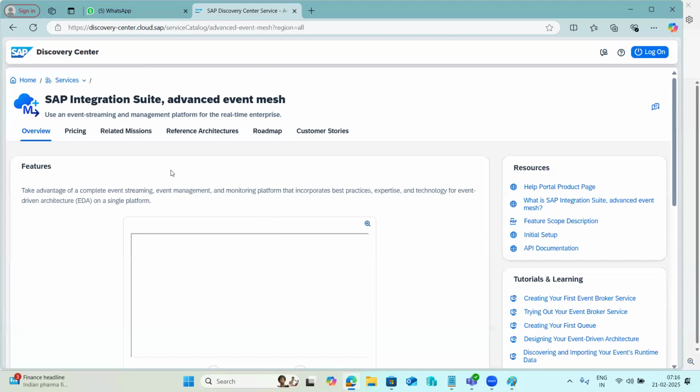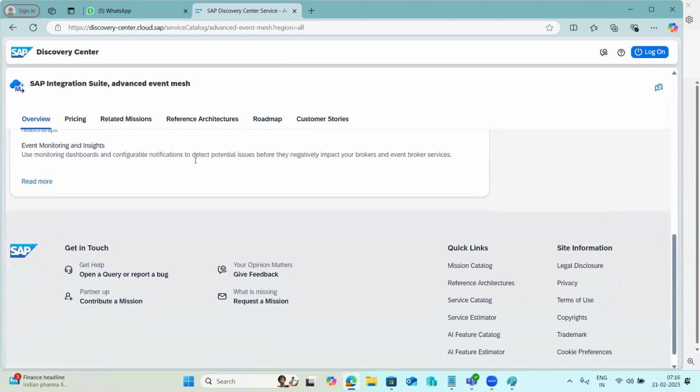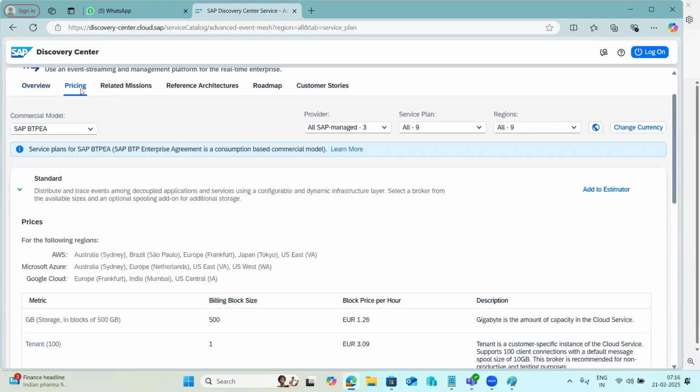So if you go to the service, suppose you want to use Integration Suite, then if you go to the pricing, you will come to know in which regions the service is available and with which infrastructure provider. Suppose AWS infrastructure, AWS is available in the following regions only.